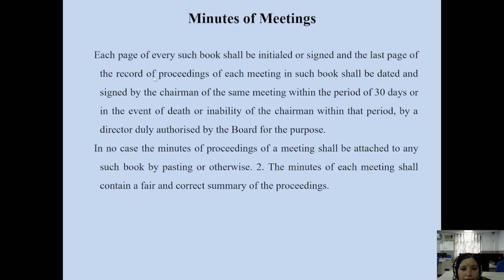So the company should keep a record of these meetings. If the appointment or reappointment of any director of the company is passed as a resolution in a meeting, it must be in writing, it must be on record, so that you can show that his or her appointment is valid, and the reappointment is also valid, because it was passed in the meetings of the company and there is a record of it in the minutes of the meeting. So it is a confirmed appointment. No one can challenge you in the court of law if you have a record in writing signed by the members and bearing the common seal.